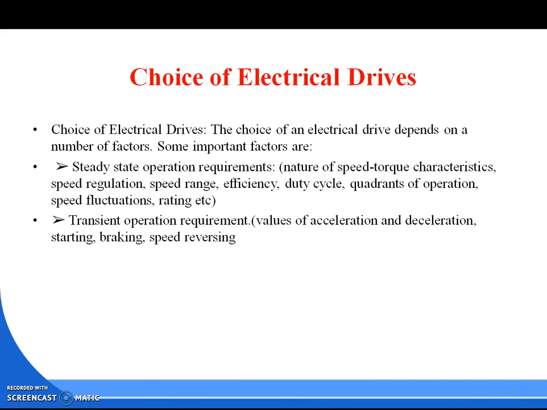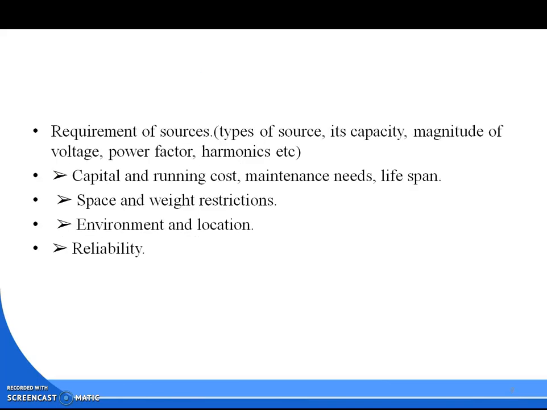Transient operation requirement. What is this transient operation requirement? Values of acceleration and deceleration, starting and braking, and speed reversing. Requirement of source. What is the requirement of source? Types of source, its capacity, magnitude of voltage, power factor, harmonics, etc. Capital and running cost, maintenance needs, lifespan. Space and weight restrictions, environment and location, reliability.